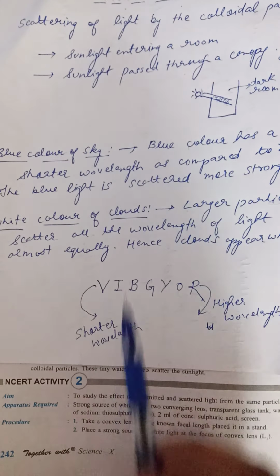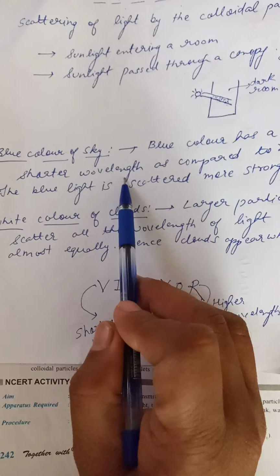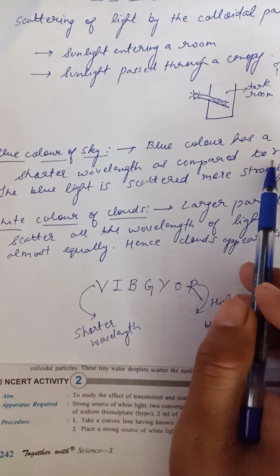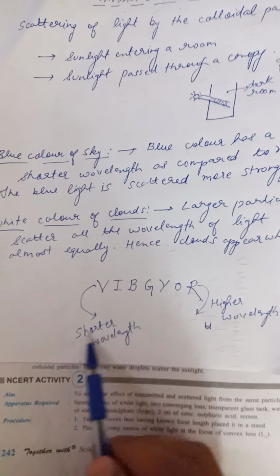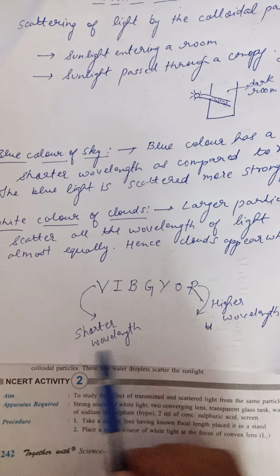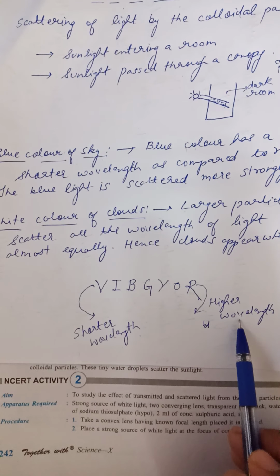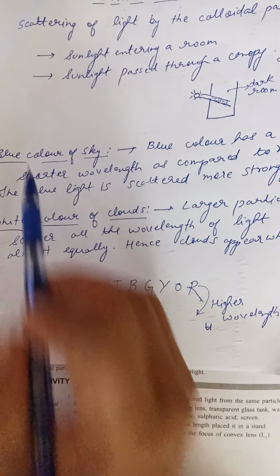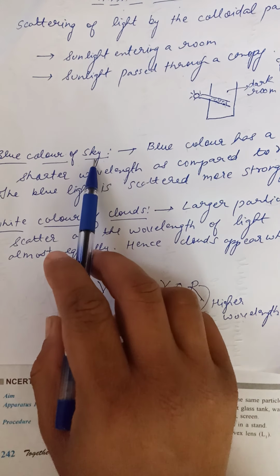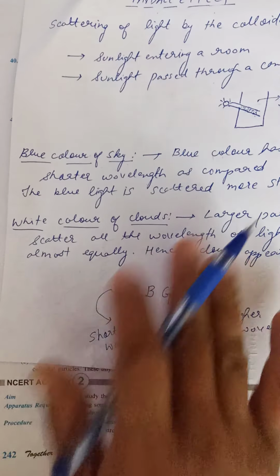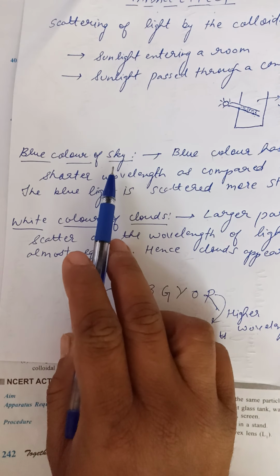Now the blue color has a shorter wavelength as compared to the red. The blue light is scattered more; the scattering is stronger in the case of the shorter wavelength as compared to the higher wavelength. One more concept you have to remember is the particle size of the sky.